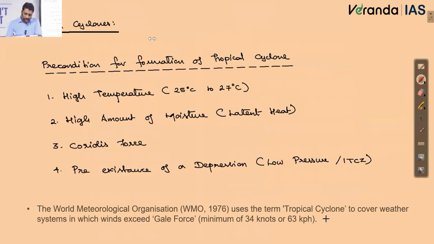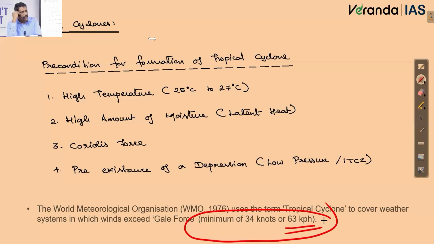We talked about how exactly we define a cyclone. The Indian classification, which we have taken from WMO's classification: any sustained wind velocity of more than 63 kilometers per hour, you call a cyclone. And I told you about that word sustained. When I talk about sustained, how many minutes should this wind be flowing continuously? It is 3 minutes. However, on other scales, particularly US conditions, the sustained wind velocity is taken for 10 minutes. We'll not go into the details of it; that much technicality is not needed. Only thing is that this wind should be blowing continuously.